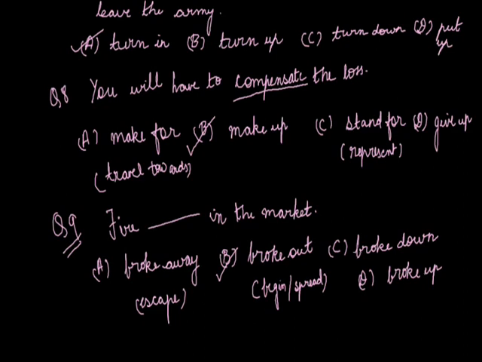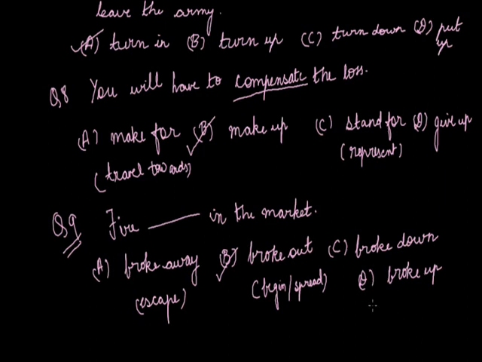And if we talk about broke down, it applies to the vehicles and machinery. If it stops working, we say it broke down, right? And we also use broke down for negotiation. If we discontinue the negotiation, we break it down, right?